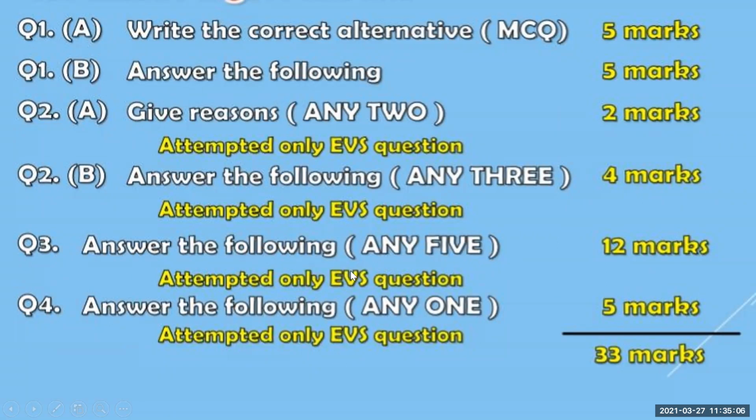If you are going to attempt only EVS, also you can score 12 marks. Okay, answer the following any 1. Here also you will be having 1 question of EVS, you can score 5 marks here. So total, if you consider these options also, where you have to learn all the chapters, and if your options are cleared, you can score 33 marks out of 40.